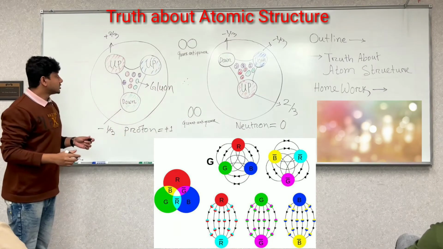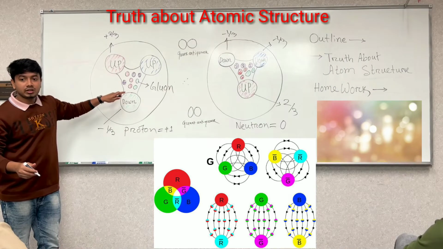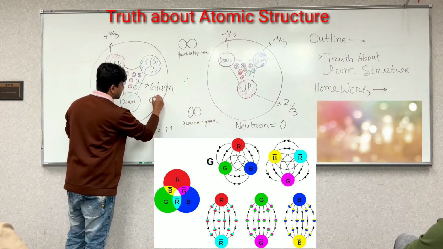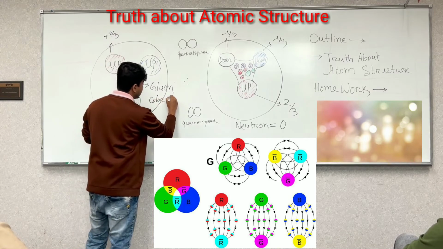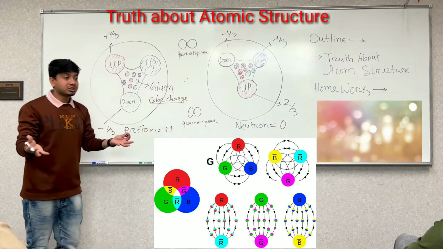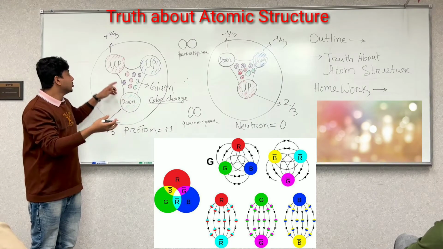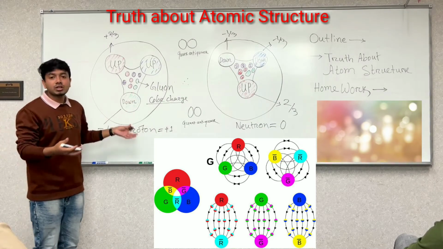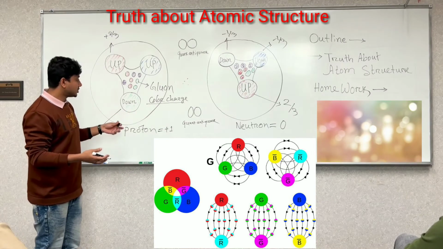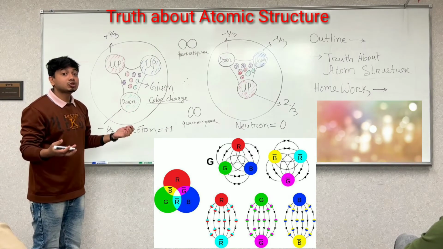Gluons carry a charge, a color charge, but it does not belong to our optical colors like blue, red, green. It is not like that. That color charge does the same thing as electromagnetism.